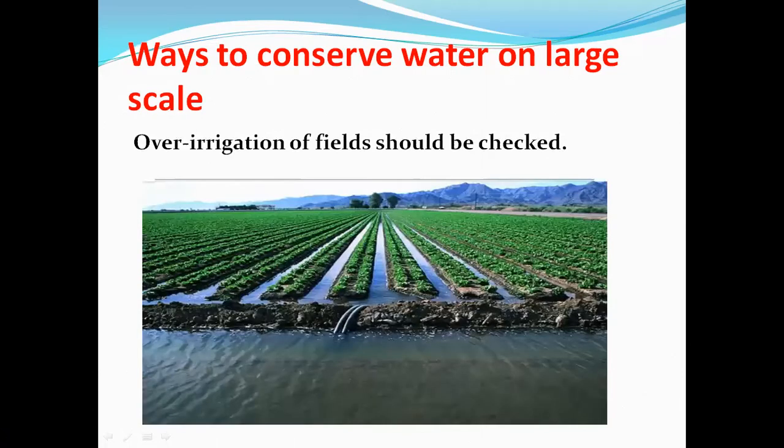Number one is over irrigation of fields should be checked. Irrigation means watering the plants. Excess of water in soil leads to waterlogging, means वहाँ पानी इकट्ठा हो जाता है, and sometimes it inhibits the process of germination. Plants grow नहीं कर पाते. If more and more water is standing near the plant, then what will happen? Plant will not grow. The plant will not germinate even. So we should check over irrigation of the fields.